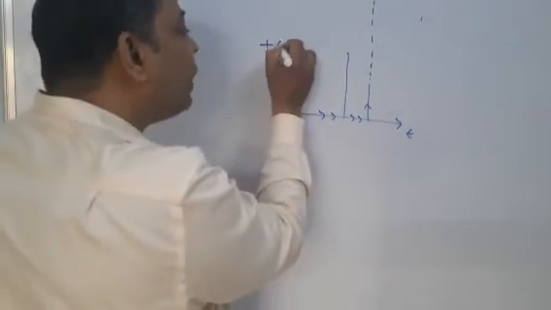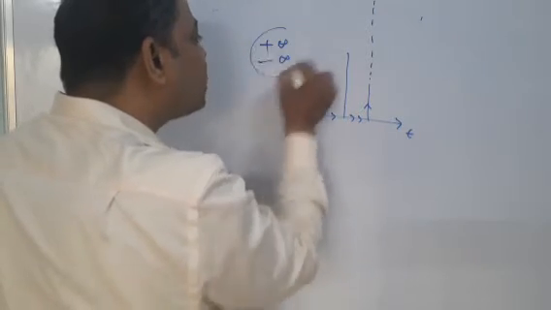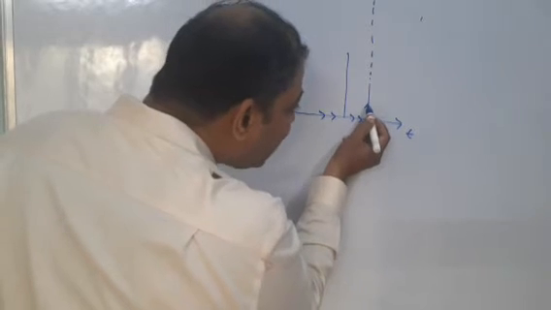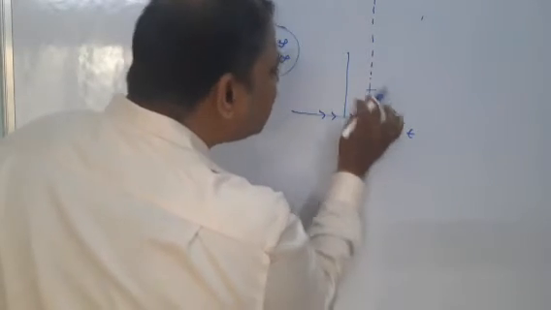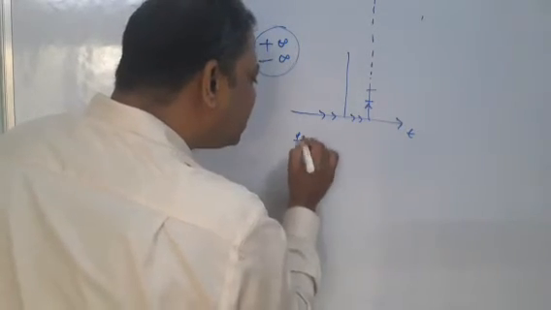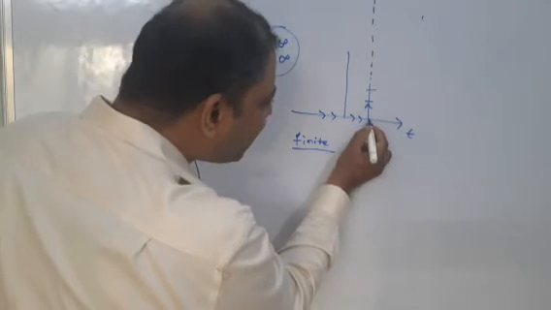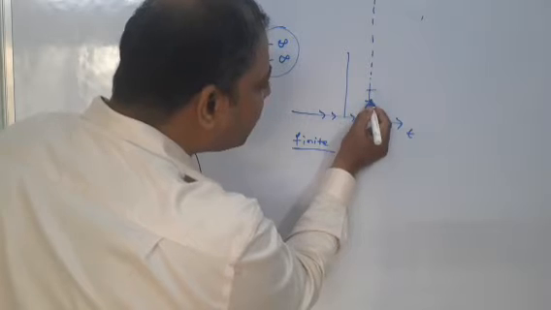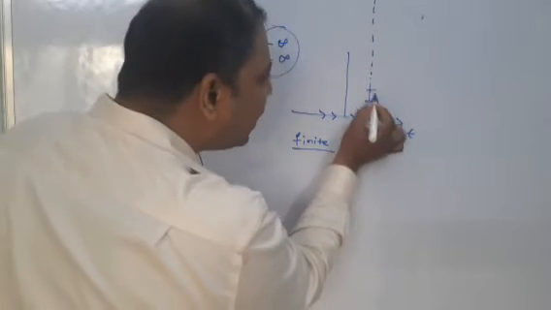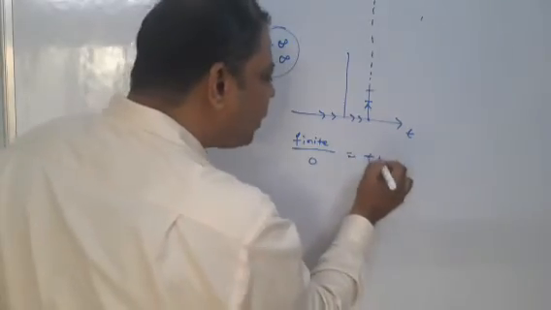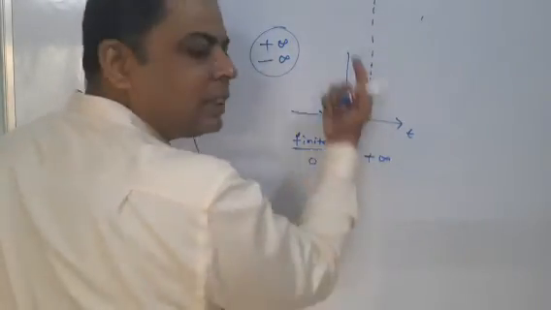See, plus infinite and minus infinite also have significance. Plus infinite because it is rising. Now change in y has any value, suppose finite. Finite divided by change in x, which is what? 0. Because at some value of t you have this point and also this point. So therefore it's 0. That means plus infinite. And why plus infinite? Because rising.